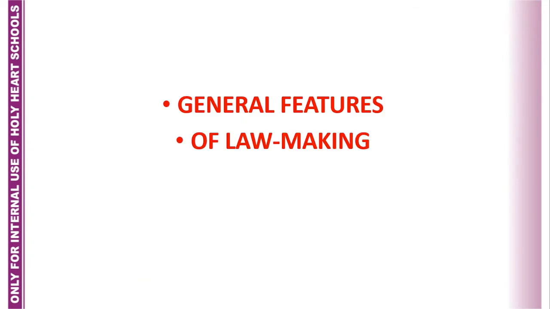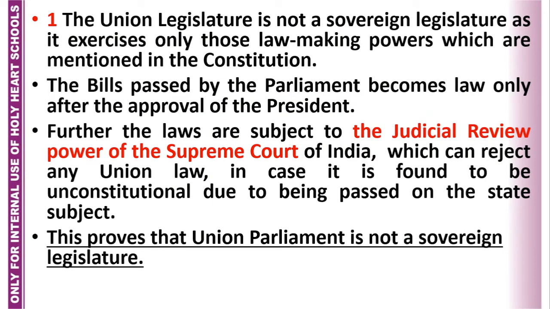Now I will talk about the general features of lawmaking. The Union legislature is not a sovereign legislature, as it exercises only those lawmaking powers which are mentioned in the Constitution. This you must understand.